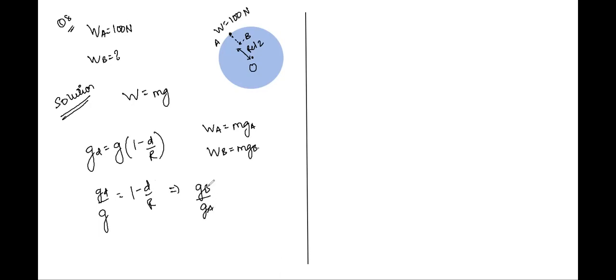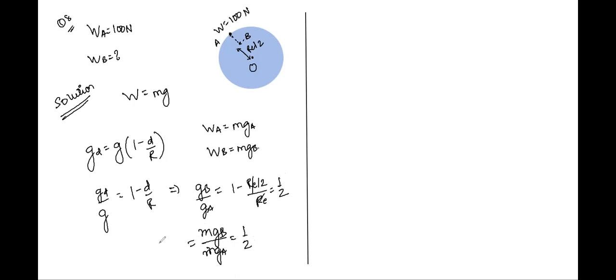GB is the acceleration due to gravity inside, and GA is on the surface. We have depth as RE by 2, and the whole is RE, so it's 1 by 2. When we multiply m in the numerator and denominator, we have m GB by m GA is equal to 1 by 2.